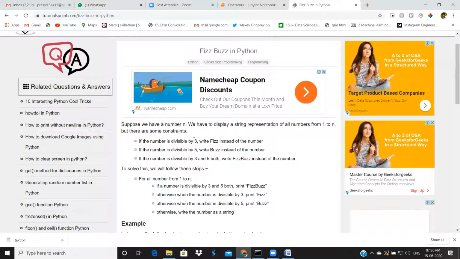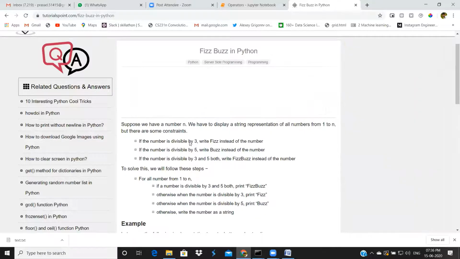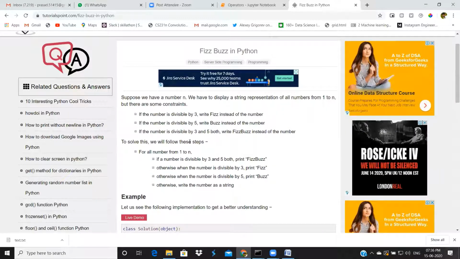Based on that n, suppose the user gives n equal to 10, we will loop from 10 to 1 or 1 to 10. You can take anything. We will go from 10 to 1, or 1 to 10, both are okay. But when we get a number which is divisible by 3 inside that user given range, we have to print fees. If the number is divisible by 5, we have to print buzz. If the number is divisible by 3 and 5, just print fees buzz.